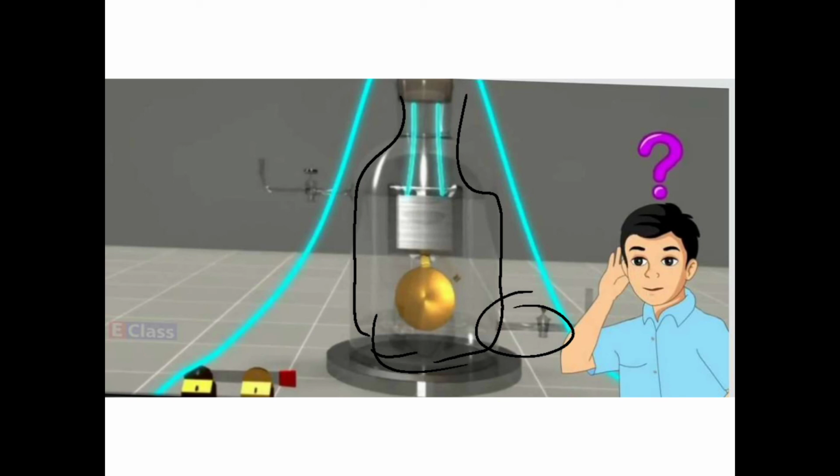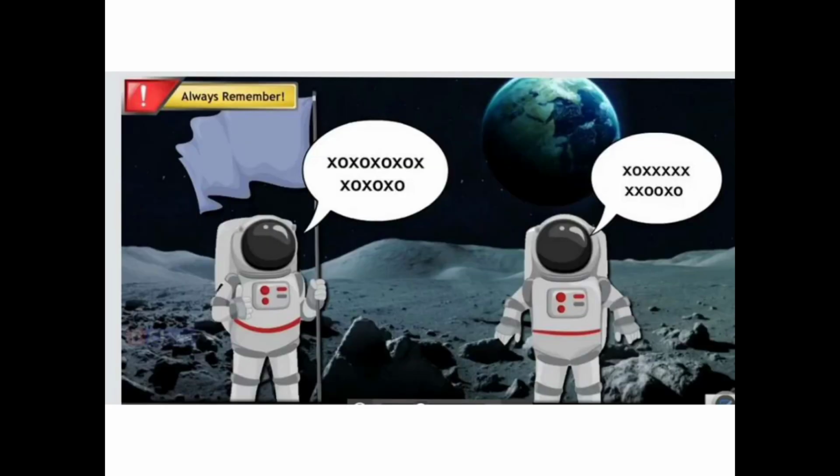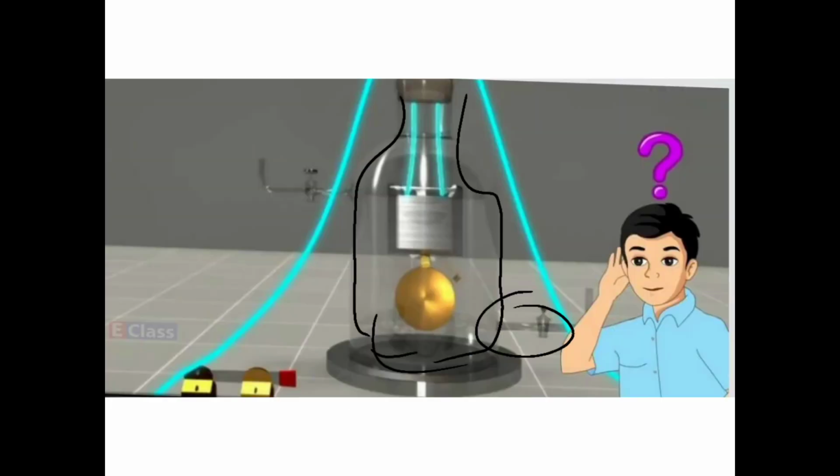As the quantity of air inside the bell jar decreases, the level of the ringing of the bell also decreases. It becomes very low, and a time will come when you are not able to hear, nothing is audible to you. But as the jar is transparent I can say that the gong is continuously ringing, striking again and again. I can see that it is striking, but then why is it not audible?